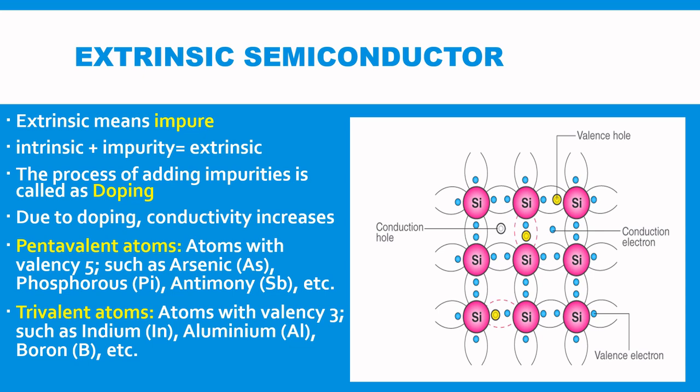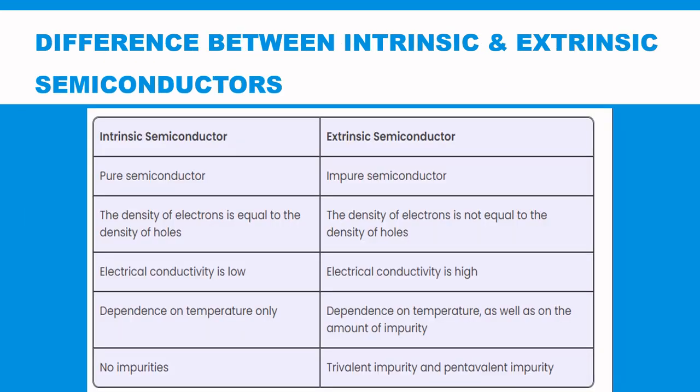Now let's compare intrinsic and extrinsic semiconductor. Here the comparison of intrinsic and extrinsic semiconductor is given. Intrinsic is a pure type of semiconductor because there is no impurity present. Extrinsic is impure.